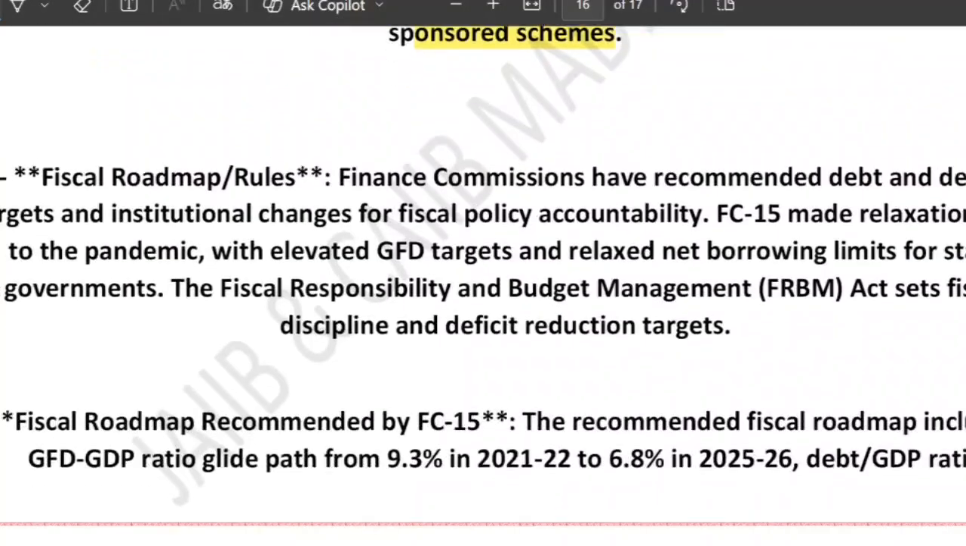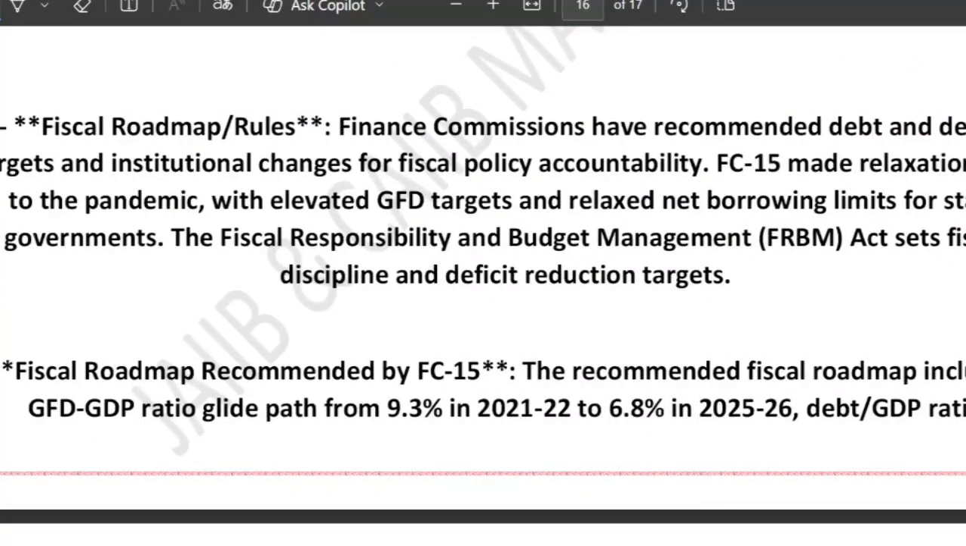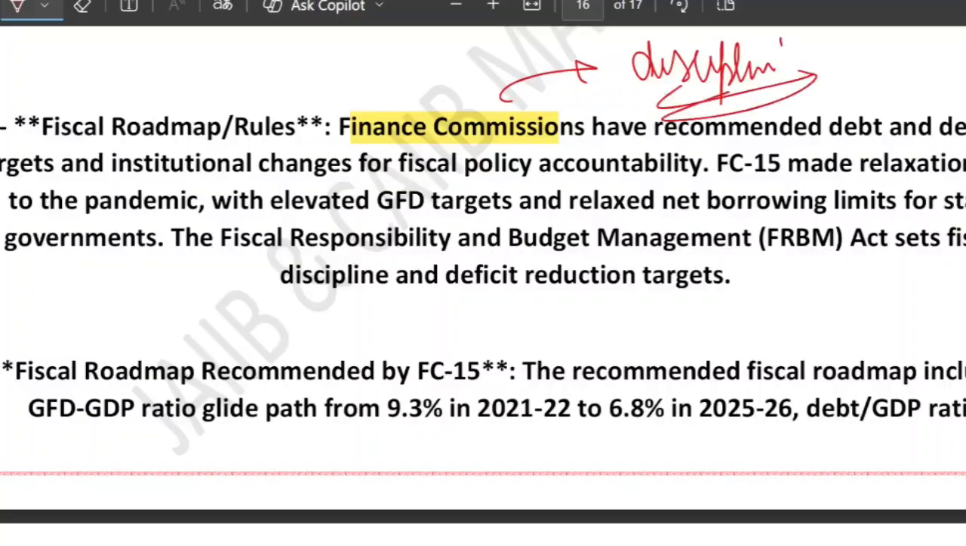Now, fiscal roadmap rule. The Finance Commission helps the government maintain discipline in public finance. They do this by recommending the debt target, the deficit limit, and also the institutional changes for better fiscal accountability.